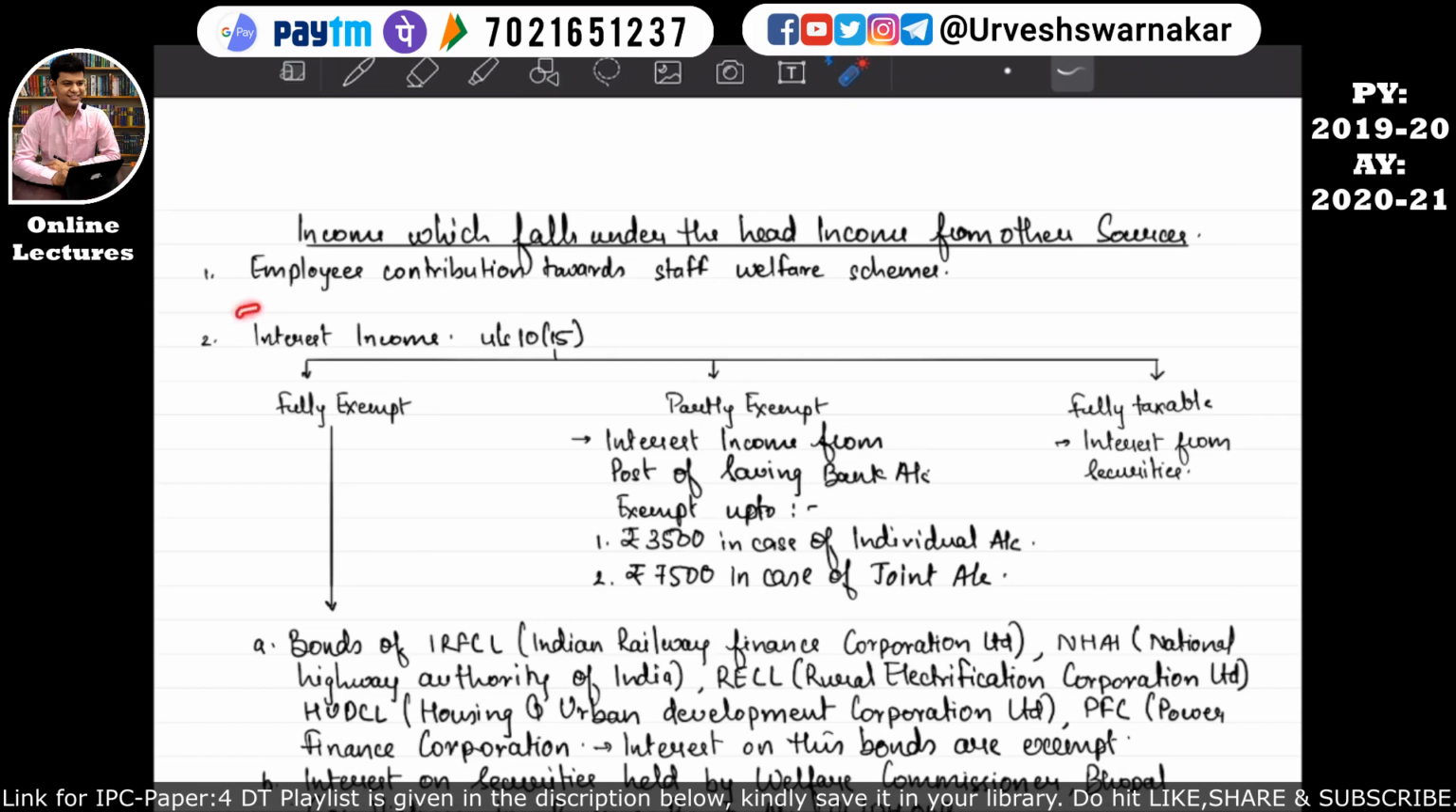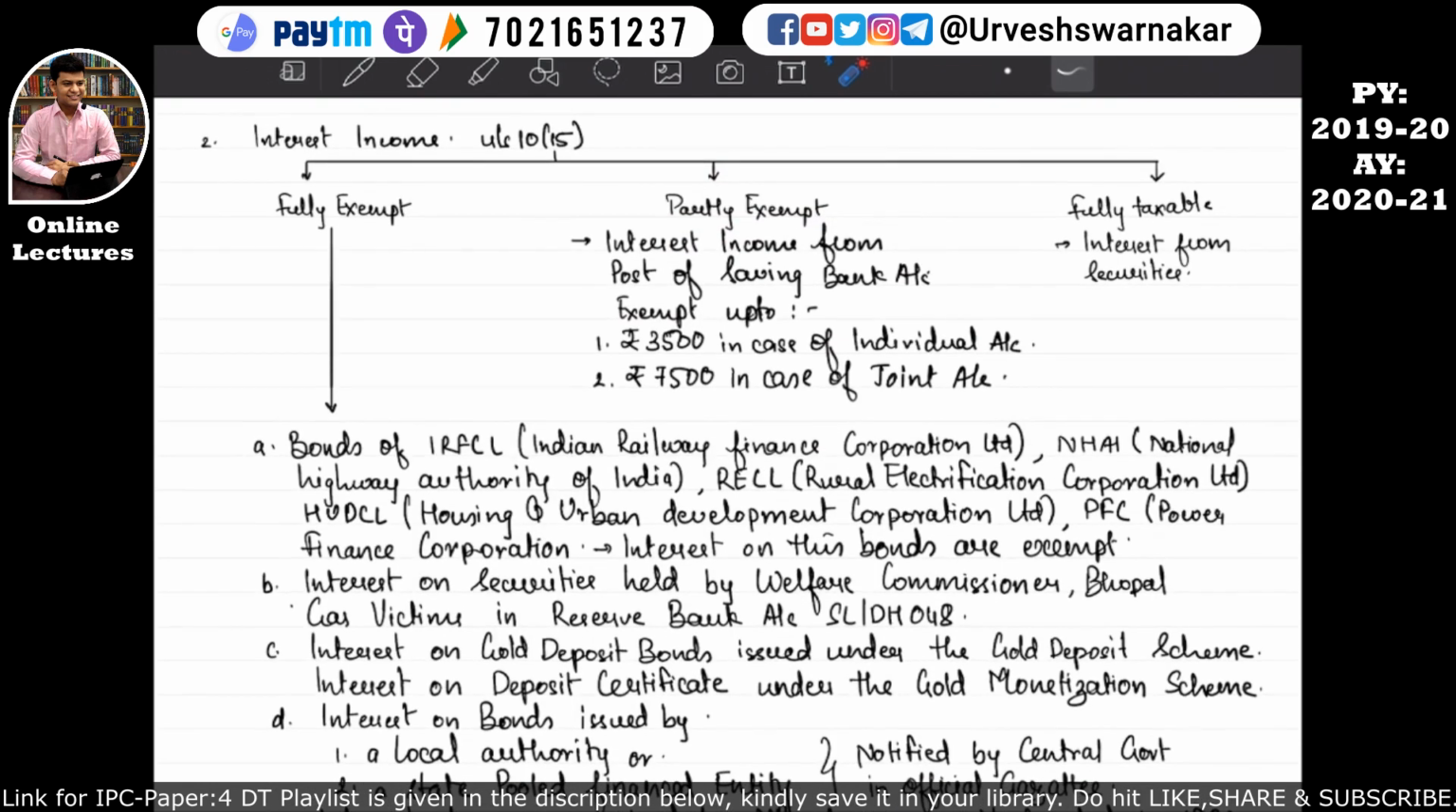So in this interest income only, that is under section 10 subsection 15, there is a next category, that is partly exempt category. So what does this partly exempt category say? If an assessee earns an interest income from a post office saving bank account, then exemption up to rupees 3,500 is available in case of an individual account, but rupees 7,500 in case of a joint account. I hope this is quite clear to you all.